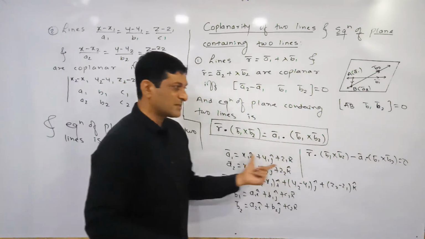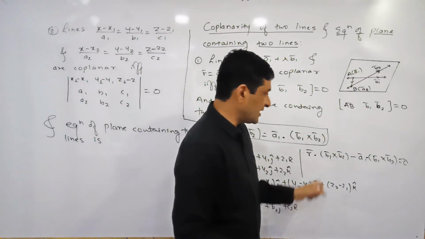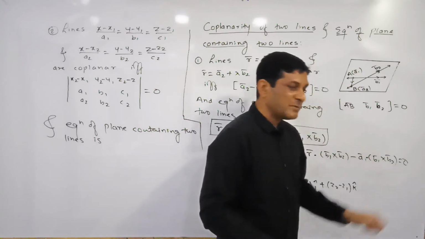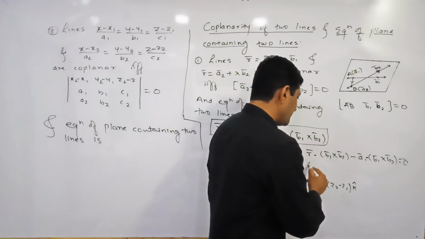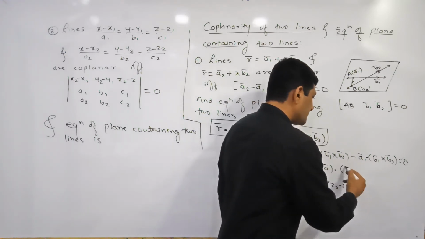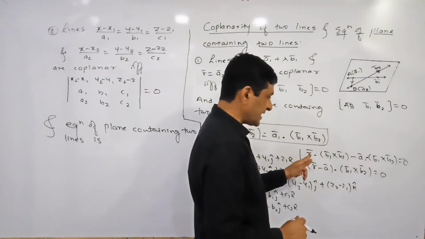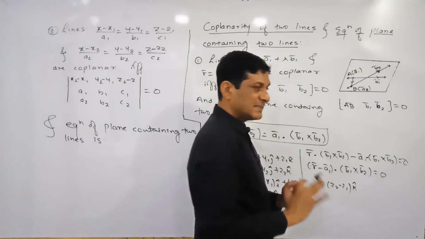Now if you observe both the terms very carefully, dot B1 bar cross B2 bar can be taken common from these two terms. If we take dot B1 bar cross B2 bar common, the remaining term here is r bar and here the remaining term is minus A1 bar, isn't it?